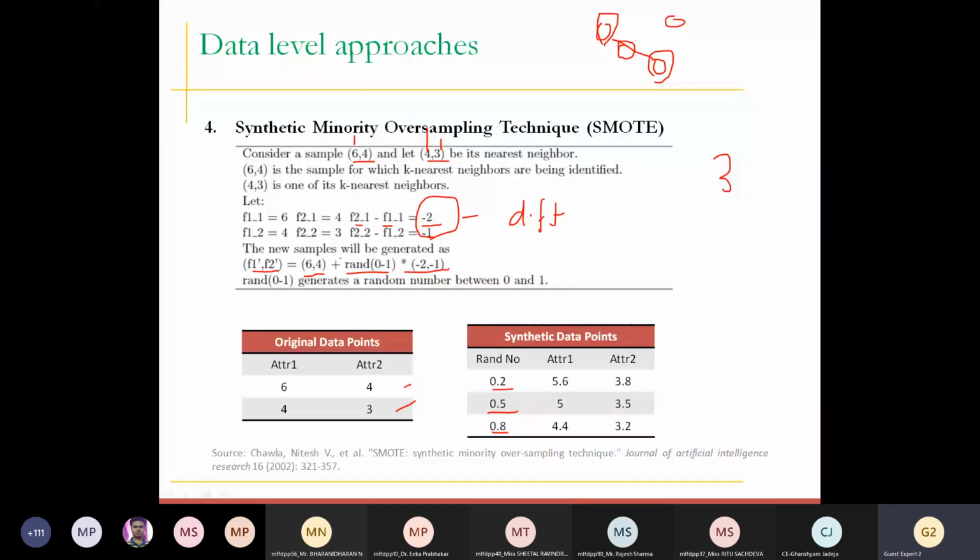See, 5.6 is my new attribute: 6 plus the random number 0.2 times the difference -2 gives 5.6. In the same way, all the attributes are derived and these will be your new synthetic points.